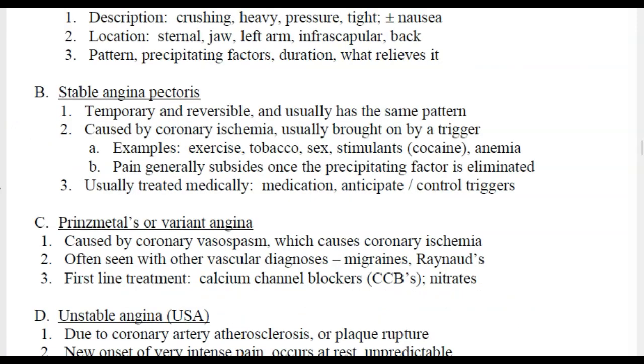When it comes to chest pain, you will often hear stable angina pectoris. Stable angina pectoris is basically temporary, often reversible, and usually has the same pattern. So it's very predictable. It's usually caused by coronary ischemia, usually brought on by a trigger, for example, exercise, smoking, sex, use of stimulants such as cocaine, and anemia. So there's usually a cause or a trigger for it. Also, the pain generally subsides once the precipitating factor or the cause is eliminated.